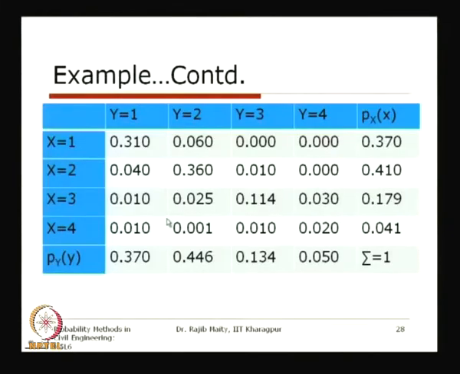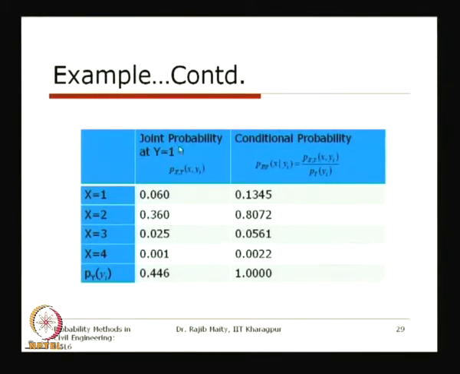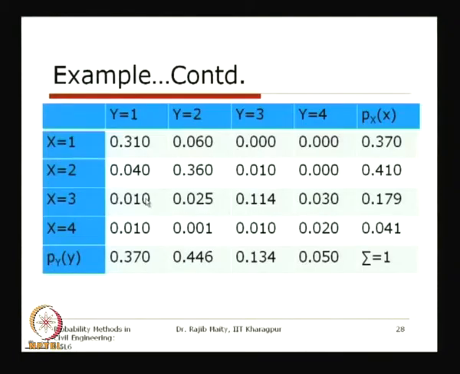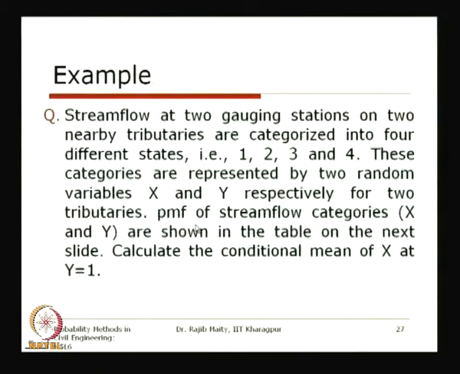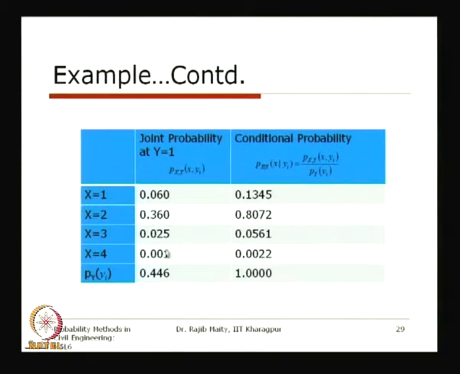No, there is a mistake, this should be y equals 2, so basically we are just taking this column out from here. The problem should also be corrected: calculate the conditional mean of x at y equals 2, not 1.